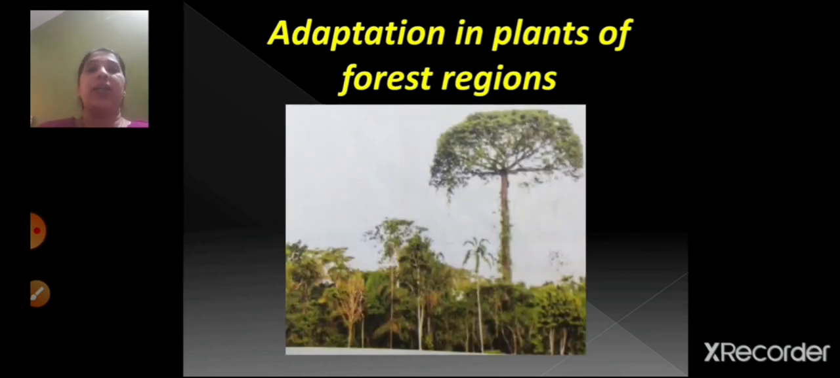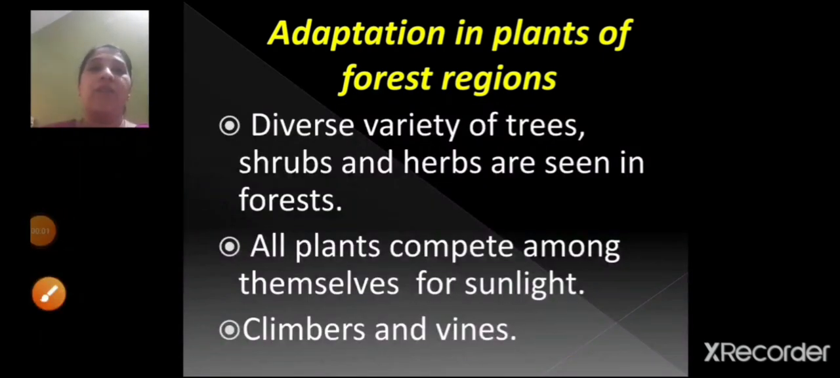Now we are going to see about the adaptation in plants of the forest regions. Now in the forest region, children, there are different types of trees, right? There might be tall trees, short trees, climbers, vines, all different types of trees or plants you can see in the forest region. So in the forest, children, you can see diverse variety of trees, shrubs and herbs. Now all these plants, they compete among themselves for sunlight.